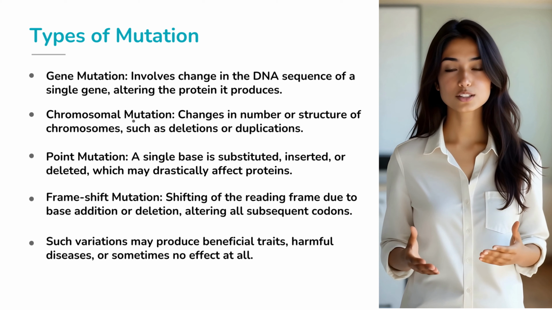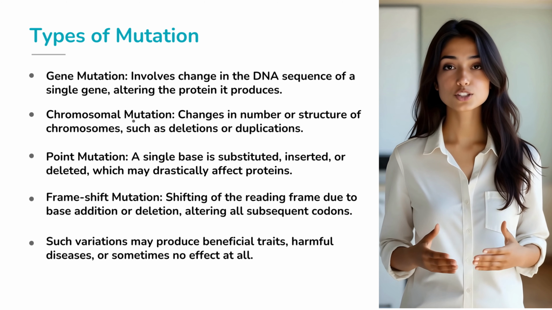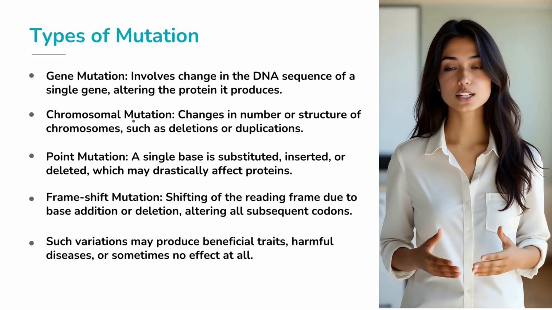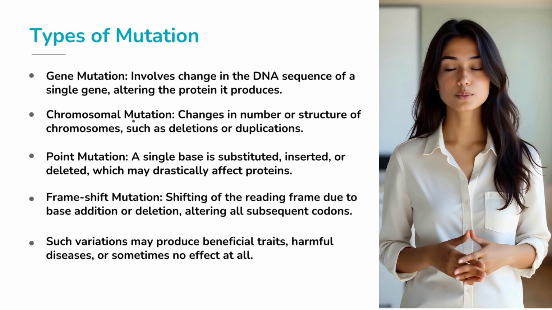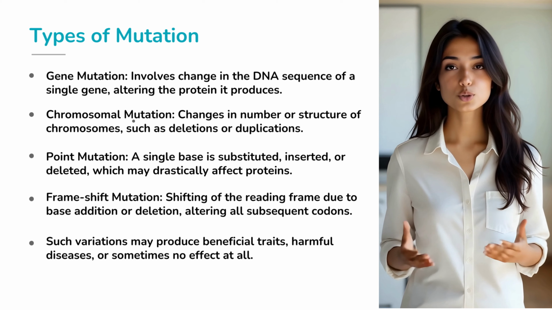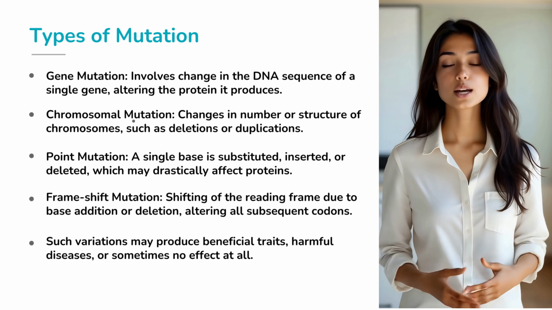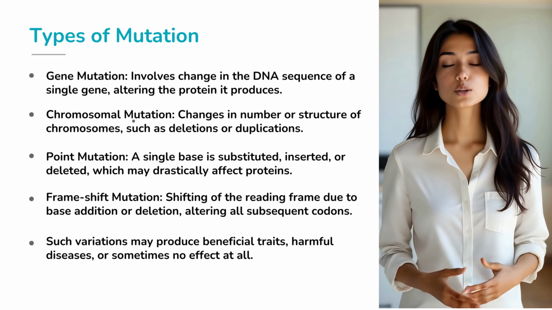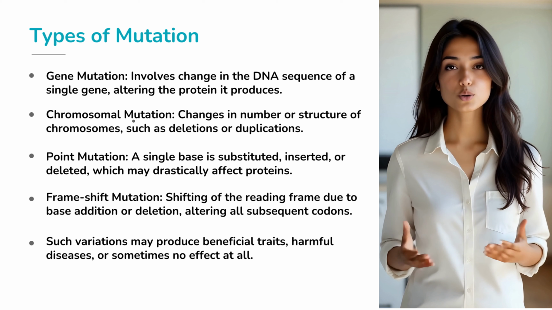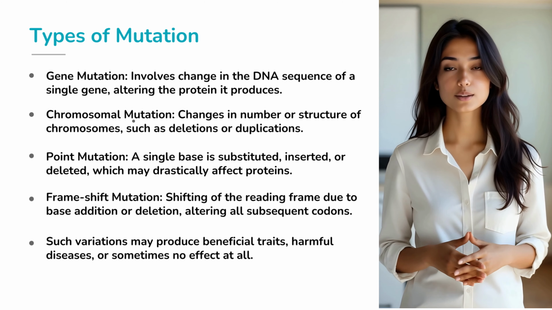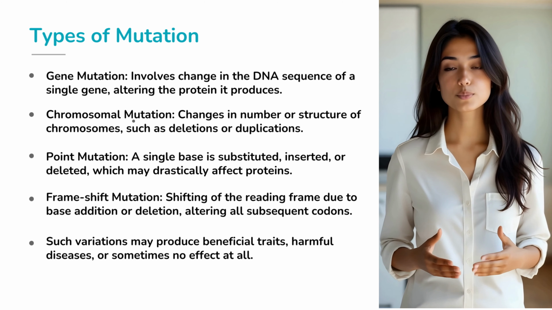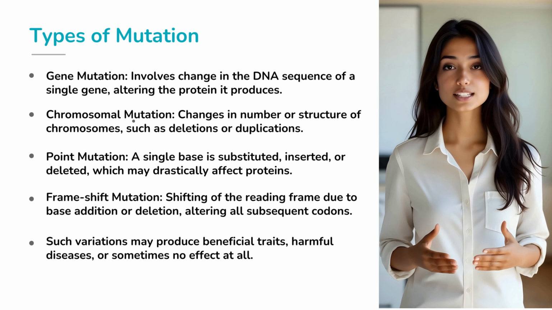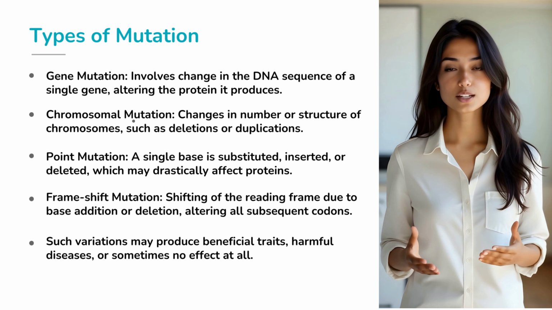First, gene mutations. These involve changes in the DNA sequence of a single gene, which can alter the protein produced. Second, chromosomal mutations. Here, the number or structure of entire chromosomes is altered. This includes deletions, duplications, or rearrangements. Then, we have point mutations. Imagine replacing a single letter in a sentence. One base substitution can change the meaning of the entire genetic code, sometimes dramatically.